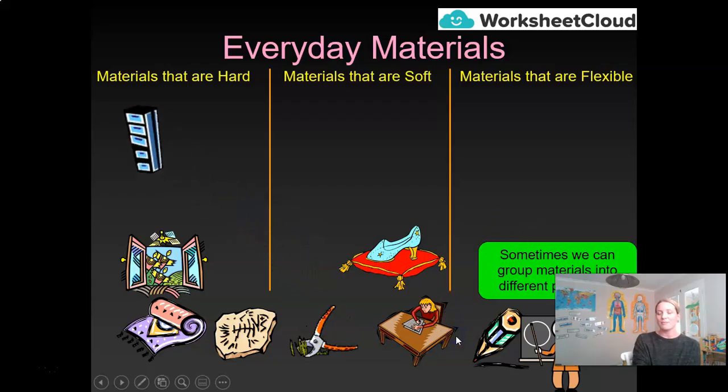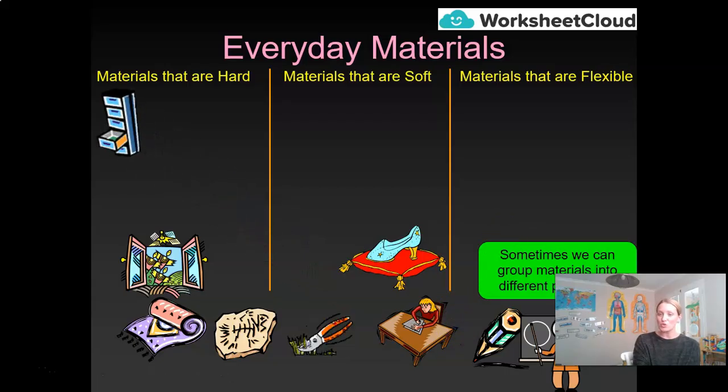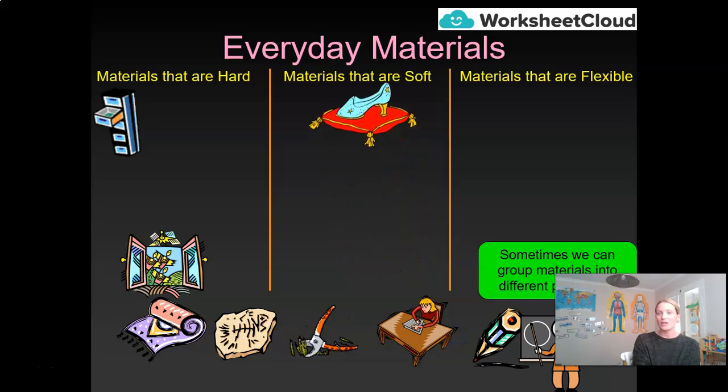So my drawers, the drawers are hard. If the drawers were soft and flexible, they wouldn't do a very good job of holding things I put in them. The cushions are soft. You don't want to sit on a cushion that is hard like stone. It'll very, very much hurt your bum.